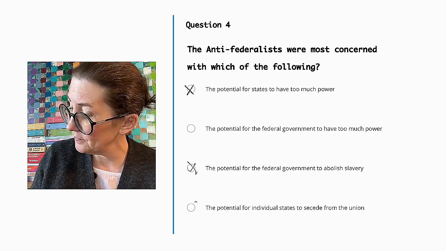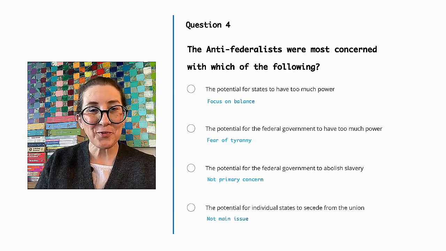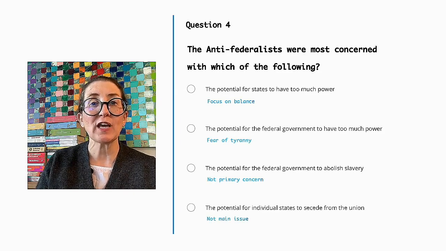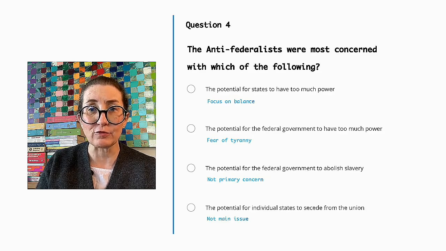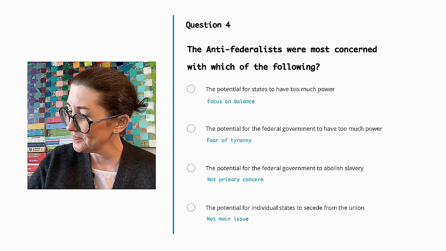The correct answer is the potential for the federal government to have too much power, as the Anti-Federalists feared a strong central government could become tyrannical and infringe on individual and states' rights.